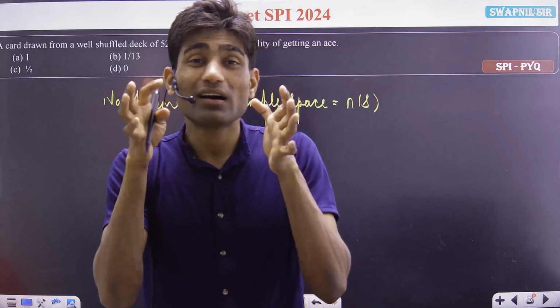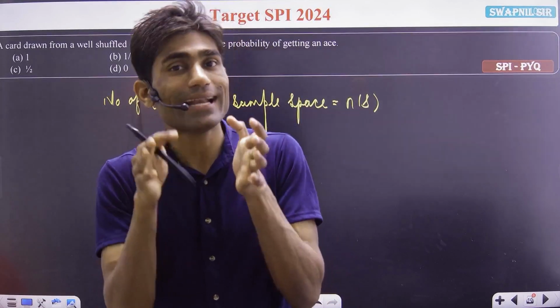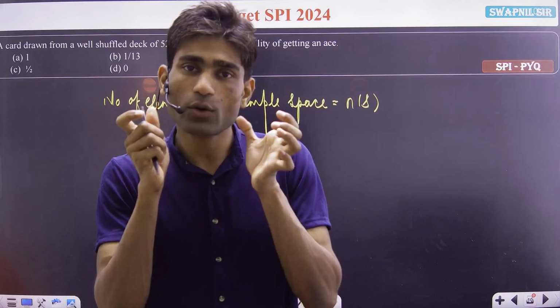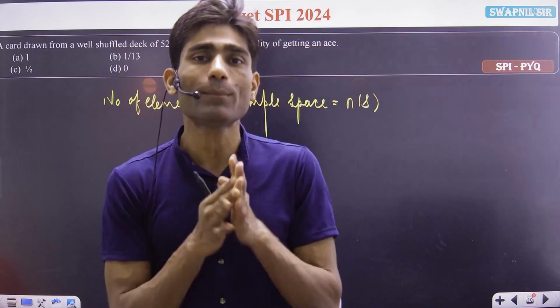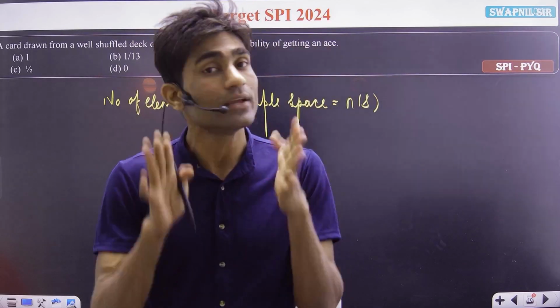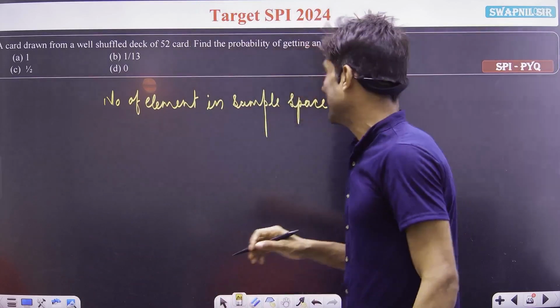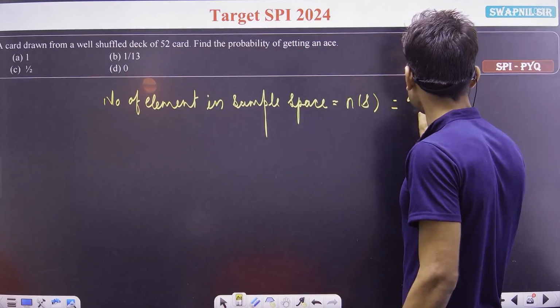That means we have a deck of cards, and they are well shuffled. The total number of cards present in our deck is 52.